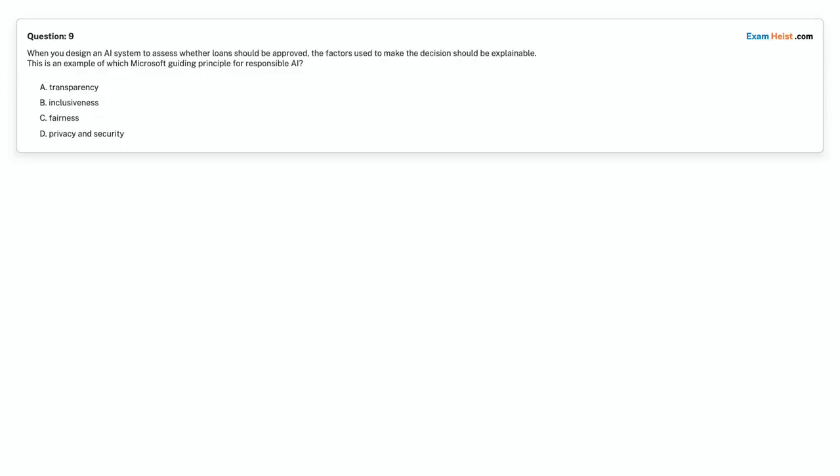Question 9. When you design an AI system to assess whether loans should be approved, the factors used to make the decision should be explainable. This is an example of which Microsoft guiding principle for responsible AI? Option A, transparency. Option B, inclusiveness. Option C, fairness. Option D, privacy and security. Choose the correct answer.